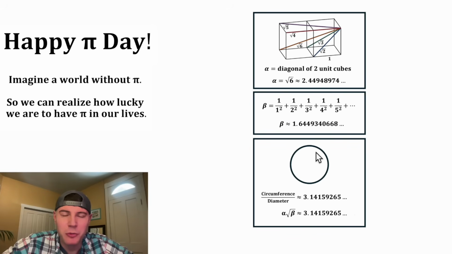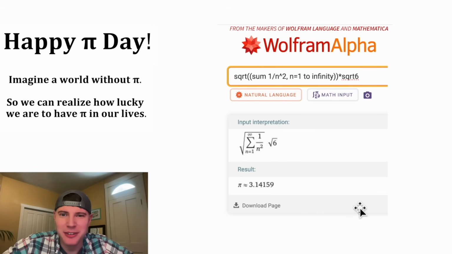Isn't that interesting? When the mathematician first discovered it, he couldn't believe it, that the ratio of the circumference over the diameter was equal to this ancient constant times the square root of this ancient constant. He was in such disbelief he had to double check it on Wolfram Alpha. And here it is right here on Wolfram Alpha. If you take the square root of 6 and multiply it by the square root of the infinite sum of the reciprocals of the perfect squares, it's equal to the 3.14159 number.